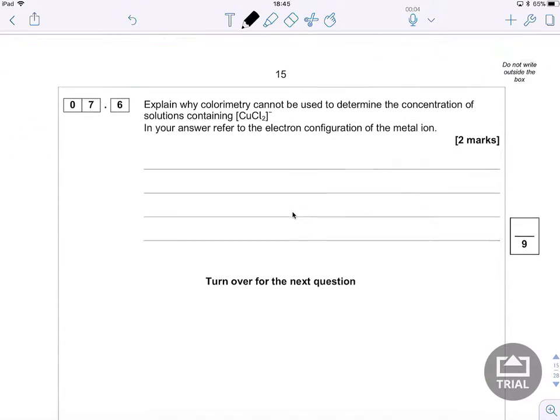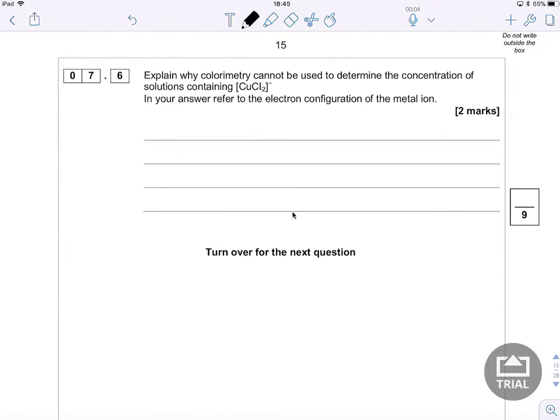Last question on this, explain why colorimetry cannot be used to determine the concentration of solutions containing CuCl2 minus. So copper, a different form of copper chloride. In your answer, refer to the electron configuration of the metal ion. So there's a massive clue in that last statement. So if I just look at this thing here that I've got, it's got an overall charge of minus. Chlorine must be -1, giving me a total of -2 from the chlorines because I've got 2 of them. That must mean that the copper is in its +1 oxidation state.